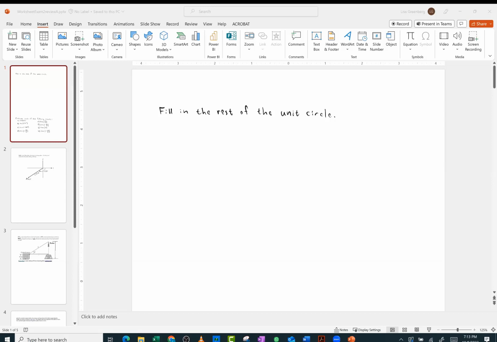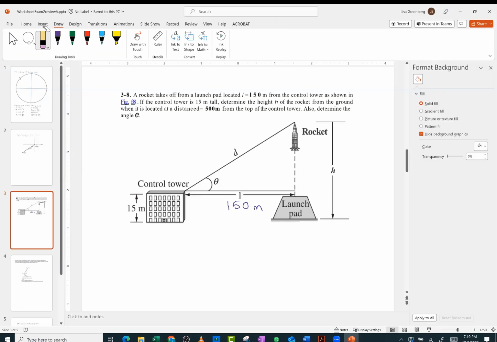This is the exam to review. It doesn't always transfer perfectly, as you can see.